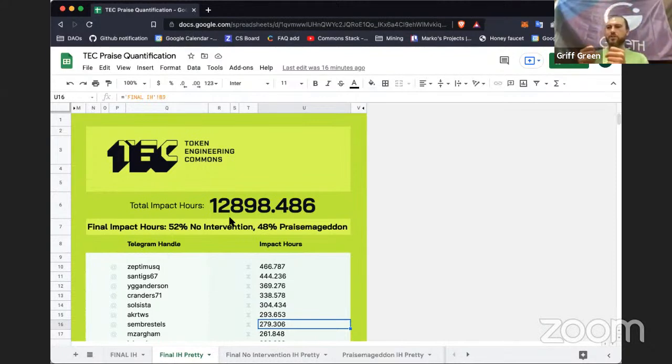We took out impact hour slope and the total number of impact hours, and replaced them with target goal and impact hour rate at target goal. And then something weird happened. We actually sort of used the total supply held by builders as a parameter in the outputs.